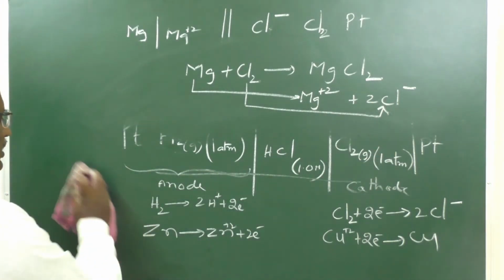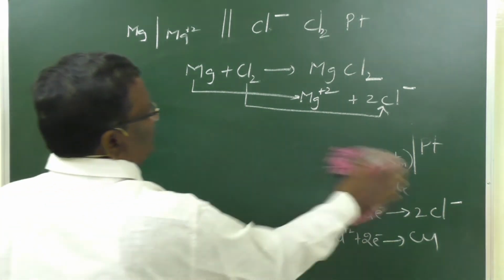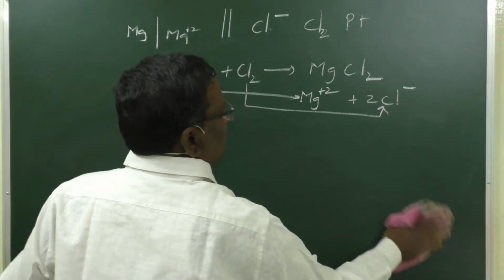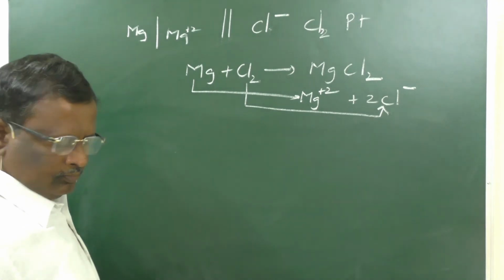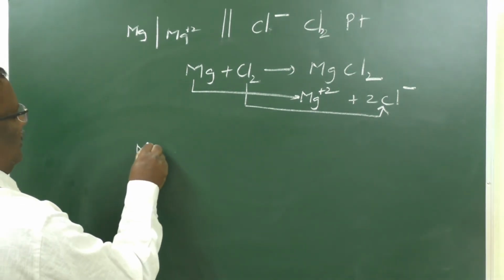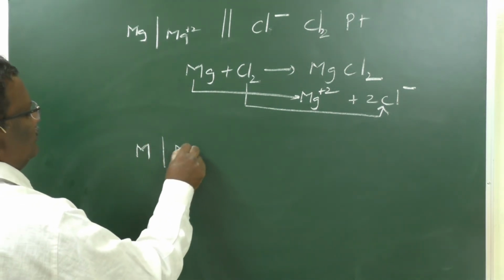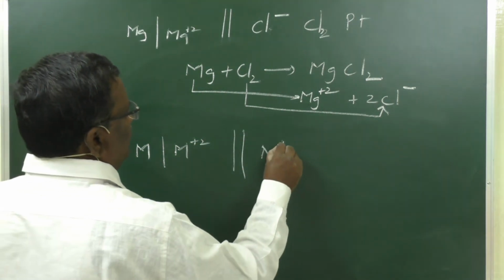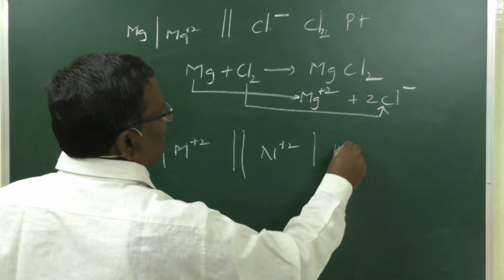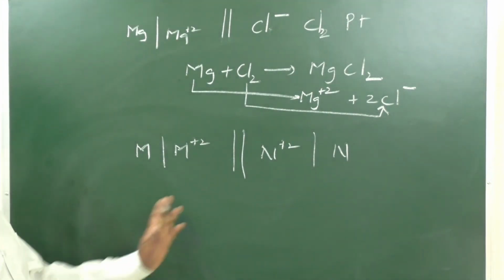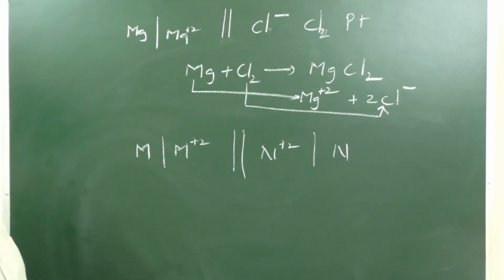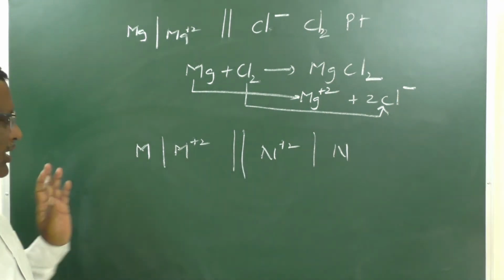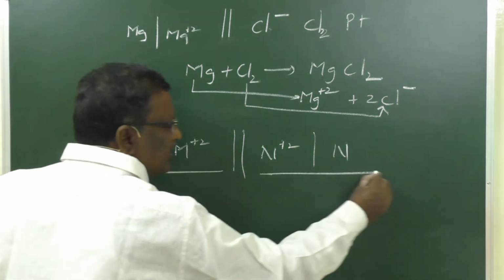Or sometimes they will give us an equation like this: M, M plus 2, N plus 2, N. They ask us to write the electrode reactions. We do not know which element this is, but the left side is oxidized and the right side is reduced.